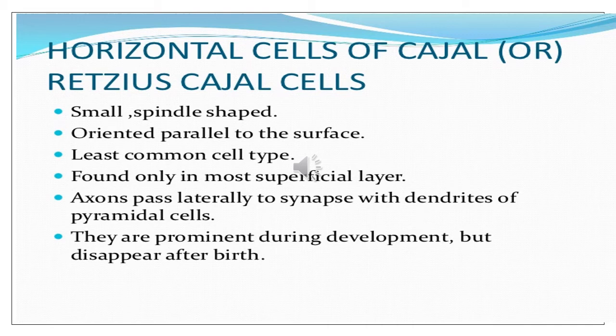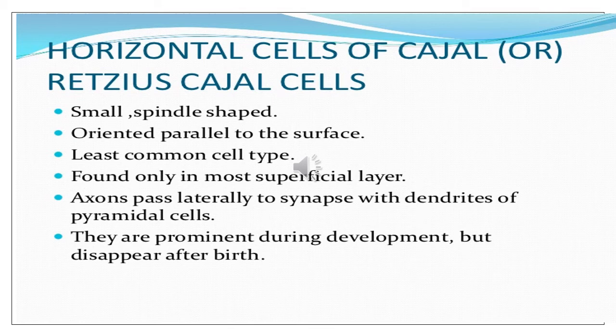Now coming over to the next variety of the neuron which are present in the cerebral cortex are the horizontal cells of Cajal or the Retzius-Cajal cells. What is the shape of the cell? They are small spindle shape. They are oriented parallel to the surface. They are the least common cell types. They are found only in the most superficial layer. Axons pass laterally to synapse with dendrites of the pyramidal cell. They are prominent during the development but they disappear after birth.